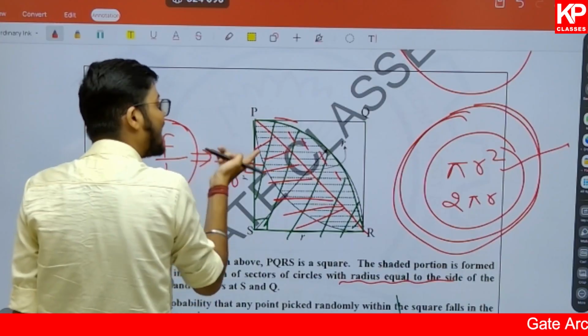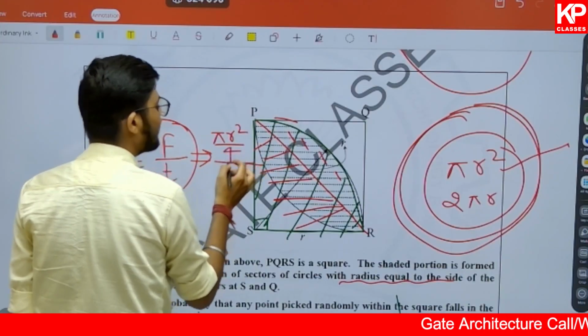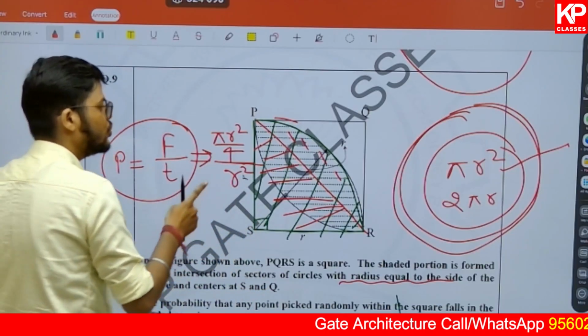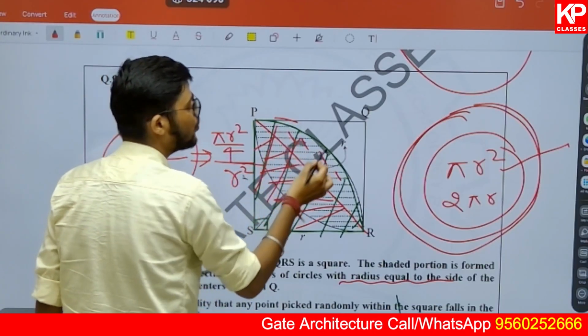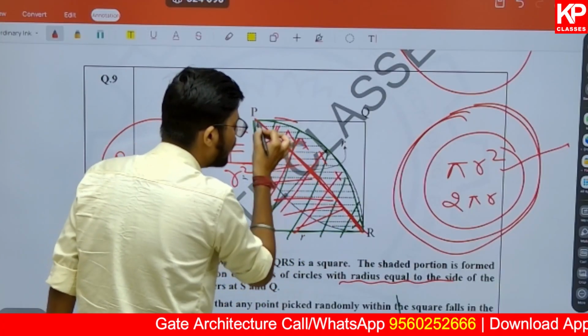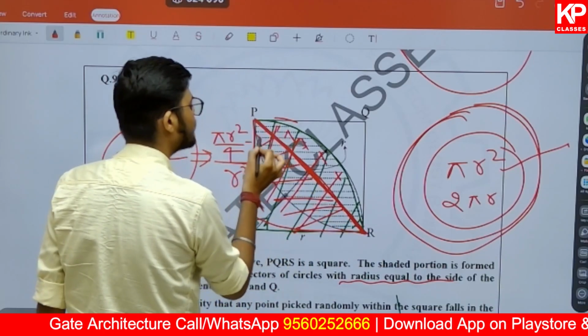It will be pi r square by 4, or you will be writing pi r square 90 by 360, because this 90 is there. So you will be getting this total area. But we don't need to find the total area. We are finding this part area only. So how can we find it out? If I subtract this area, this will be r square by 2.